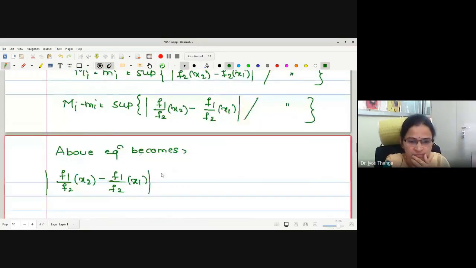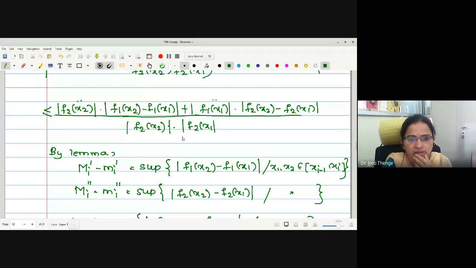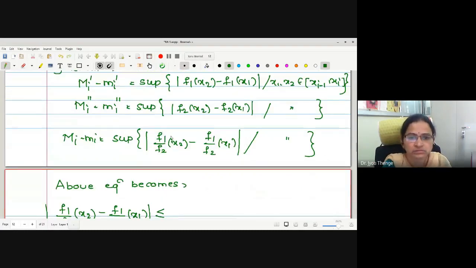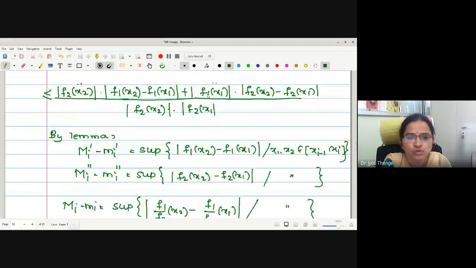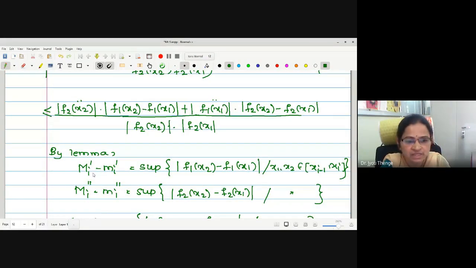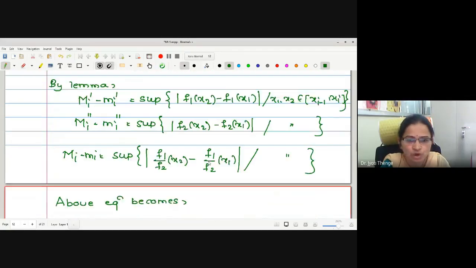This is less than or equal, already we have. This is k. This is also less than or equal to k. This term is less than or equal to 1 upon lambda, 1 upon lambda. Therefore, may I write k upon lambda square? Is that okay? This is k upon lambda square, and the supremum for this kind of set is capital M i dash minus small m i dash. If this term is less than or equal to capital M i dash minus small m.